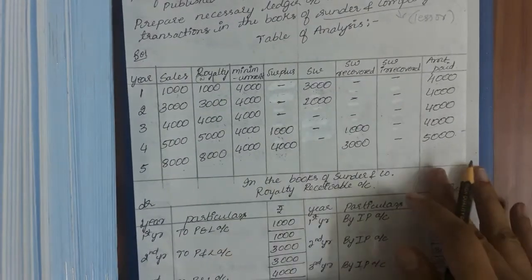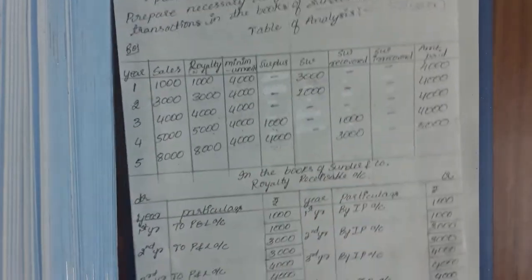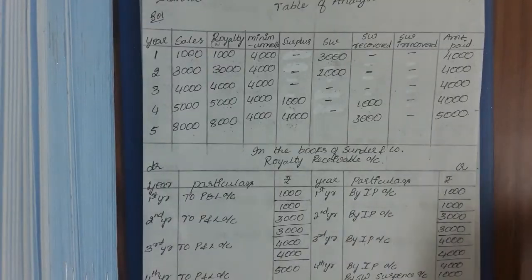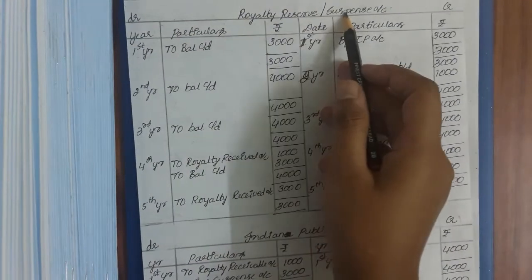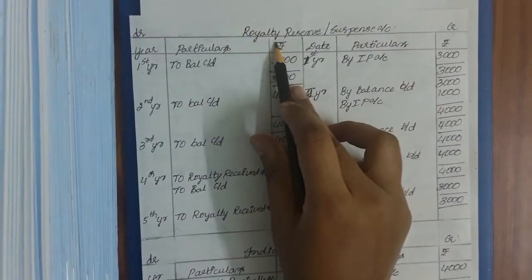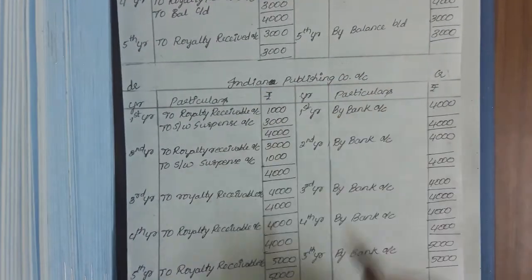Done. Understood with the table of analysis. Now coming on to, we need to prepare the ledger accounts in the books of Sundar and Company. What are the ledger accounts we'll be preparing? One is royalty account, short working suspense account, and the lessee account. Who is the lessee over here? Indian Publishing Company is the lessee. So you can see royalty receivable account, short working surplus account, or you can also call it a royalty reserve account, and Indian Publishing account, that is the lessee account.